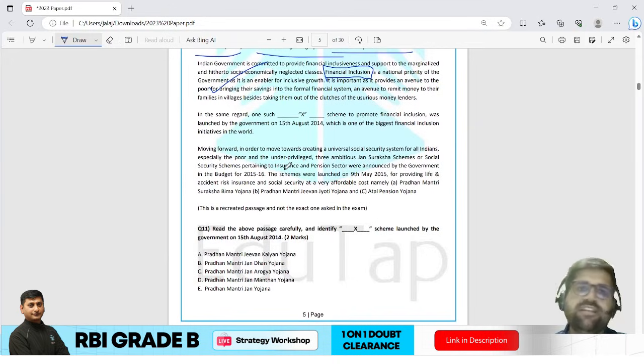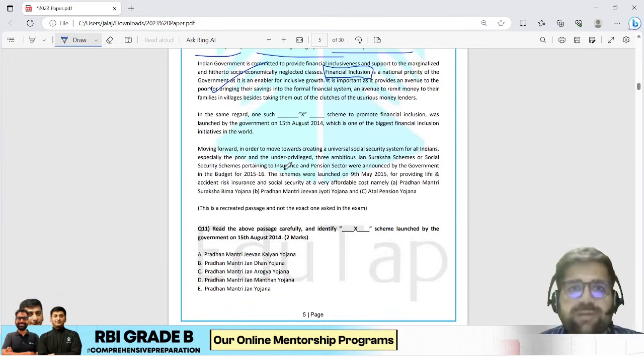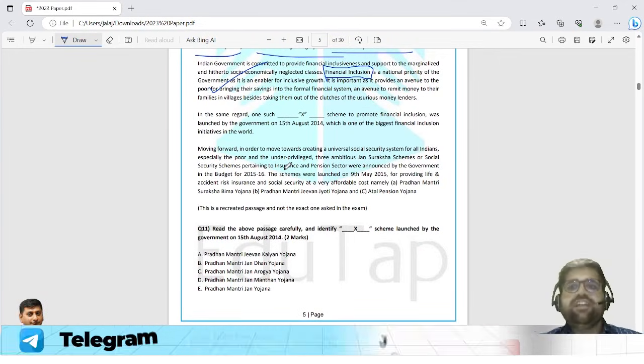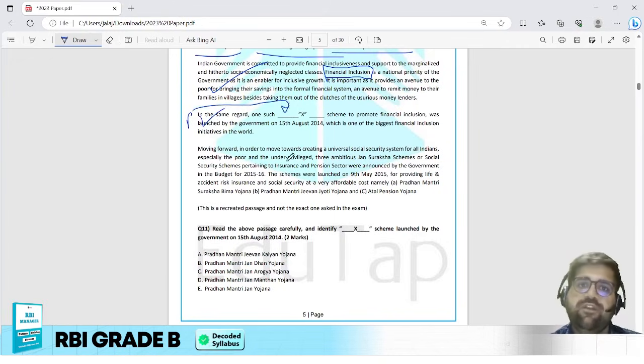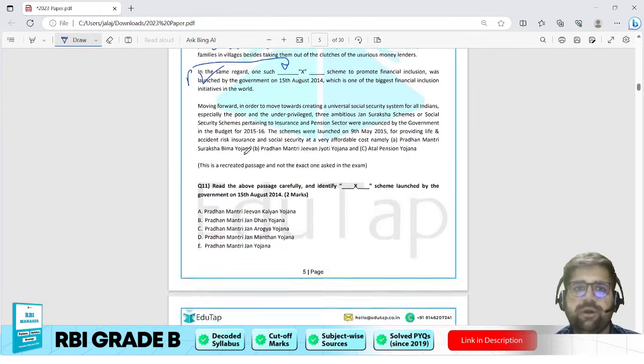Second paragraph, in the same regard, one such scheme to promote financial inclusion was launched by the government on 15th August 2014, which is one of the biggest financial inclusion initiatives. Now, in second paragraph, they have given you what? A kind of a fill in the blank. Now, we will have to read the associated question to it. Then only we can understand what this particular blank is talking about.